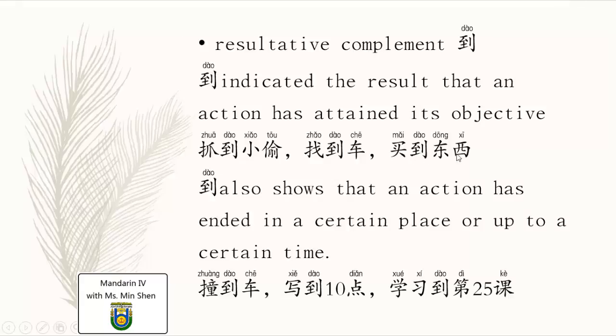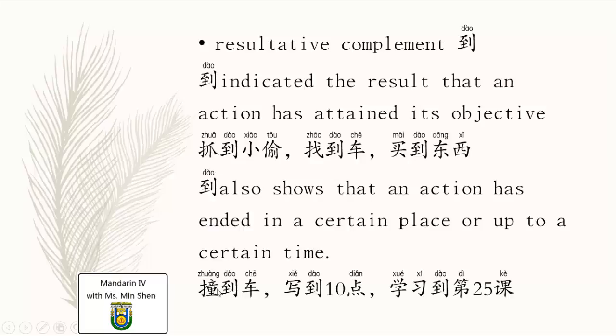买到东西. Somehow the same expression 到 could also show as a resultative complement that one action has ended in a certain place or up to a certain time. So as a resultative complement, it means achieved objective or finished at a certain place or a certain time.